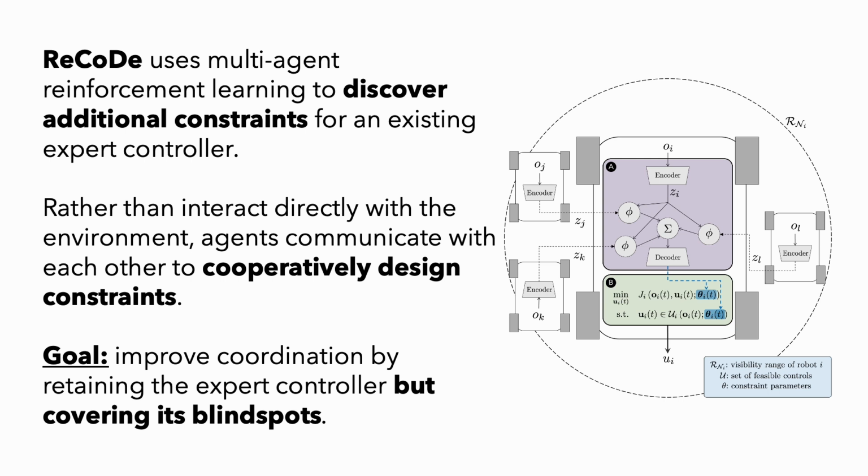Using multi-agent reinforcement learning, agents learn additional constraints that augment the base controller. Rather than directly interacting with the environment, agents engage in structured communication to jointly design constraints in real time. This approach retains the strengths of the expert controller while compensating for its limitations in collaborative settings.